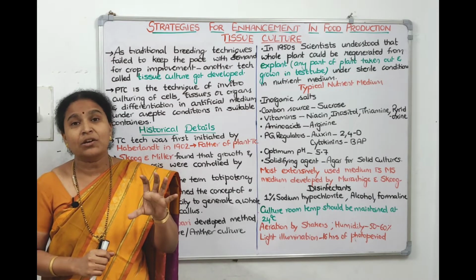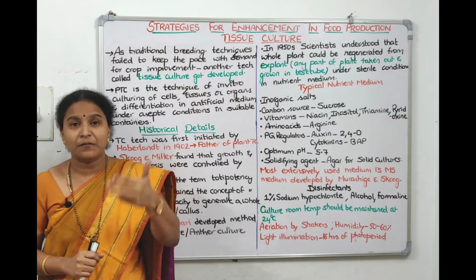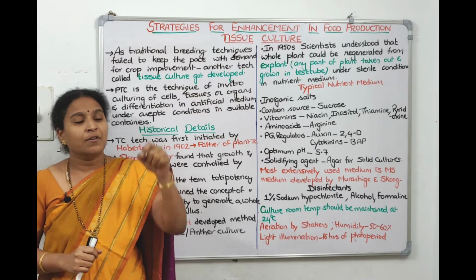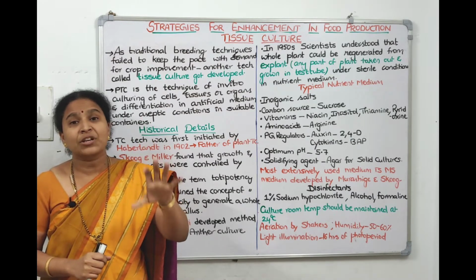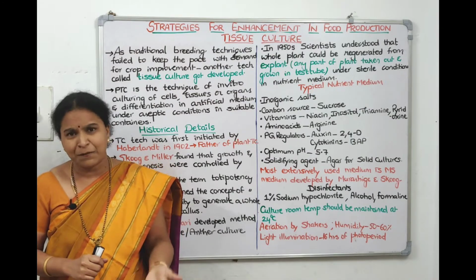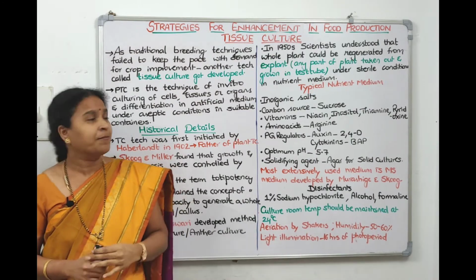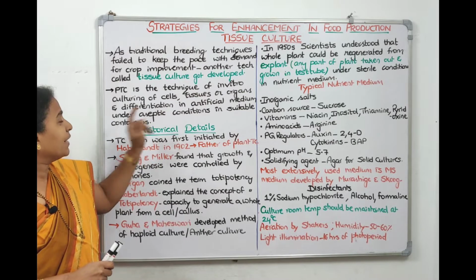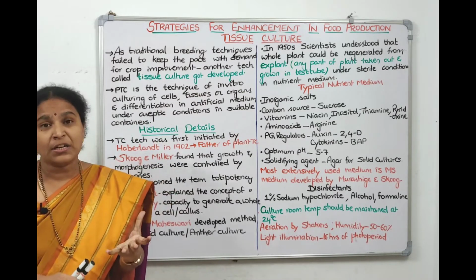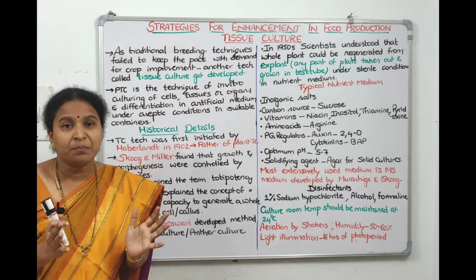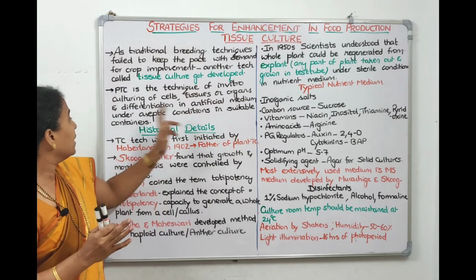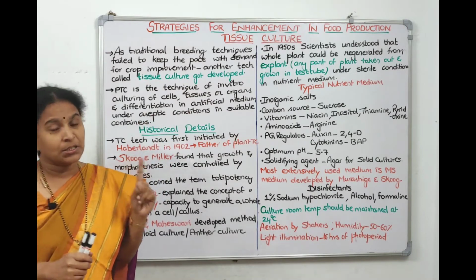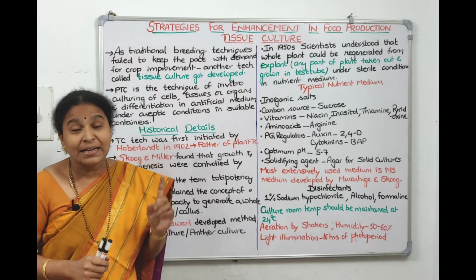We have the ability to generate the whole plant body, which will differentiate into root, stem, leaf. From any part of the plant we can generate the whole body. It means it gets differentiated into root, stem and leaf. So we can differentiate it. Where are you differentiating it? In an artificial culture medium, which is called tissue culture medium, under aseptic conditions. This is important, no? Under sterilized conditions.